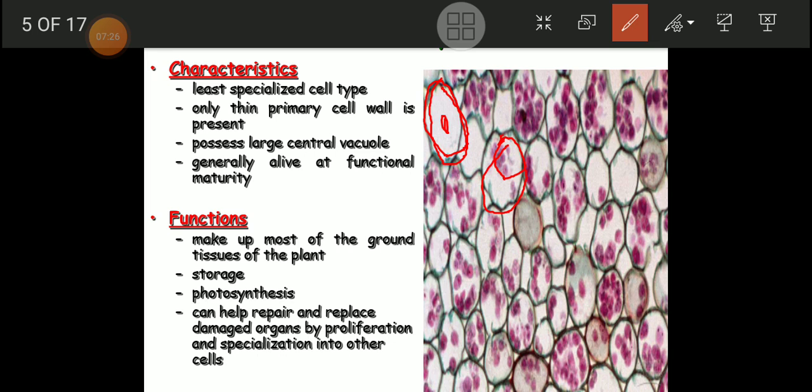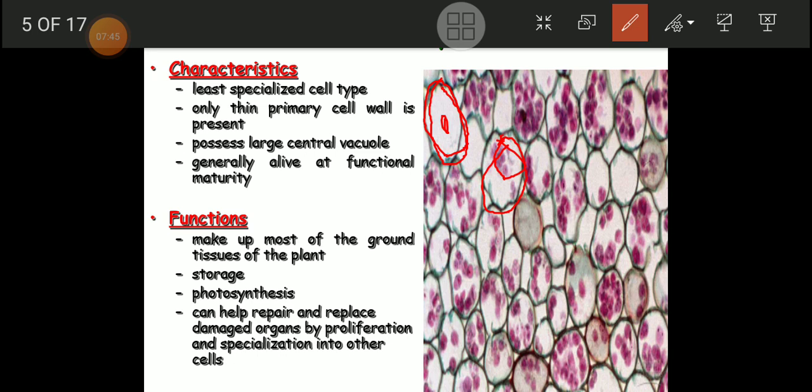Sorry, larger cell vacuole is there. White color we can see in all parenchymatous cells. That is a large central vacuole. Generally, parenchymatous cells are alive at functional maturity. That is the most important characteristic.